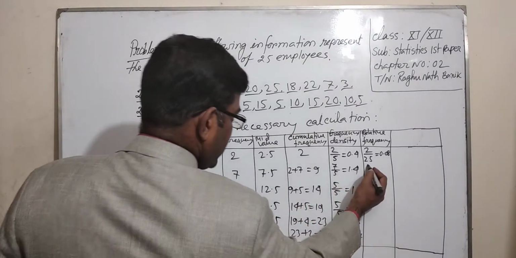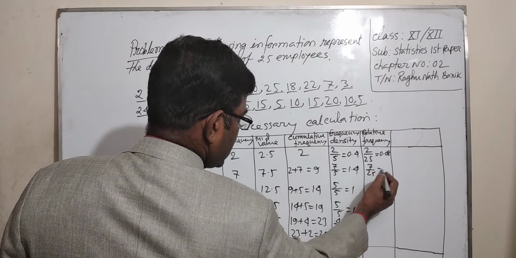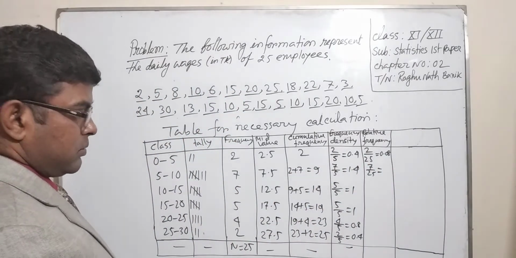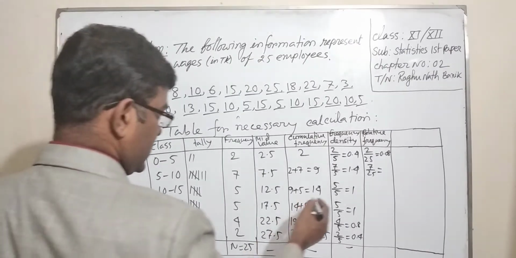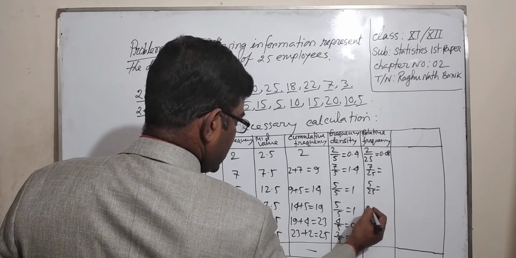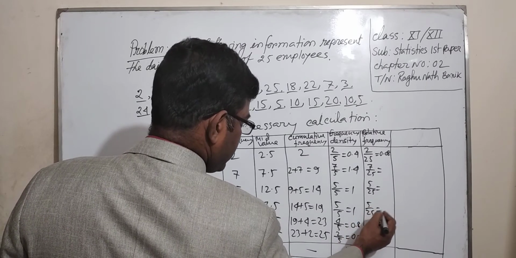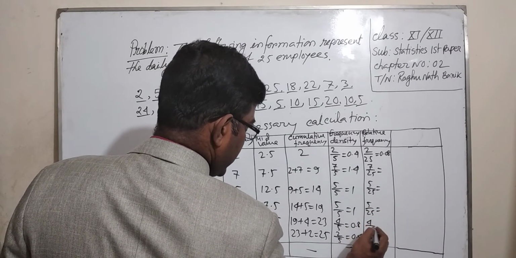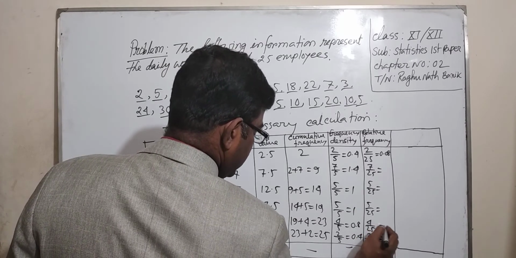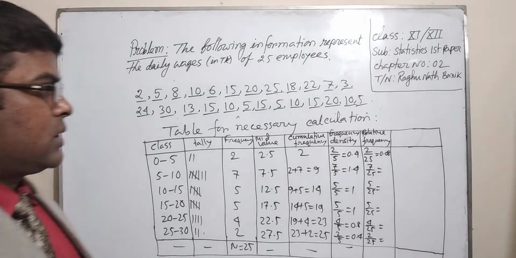Next 7 by 25, then 5 by 25, 5 by 25, 4 by 25 and 2 by 25; you can find these by using a calculator.